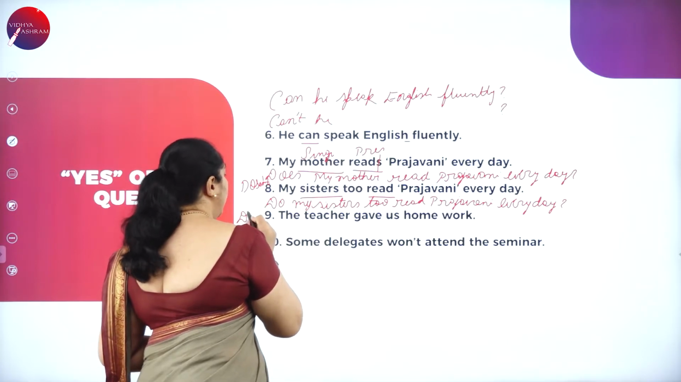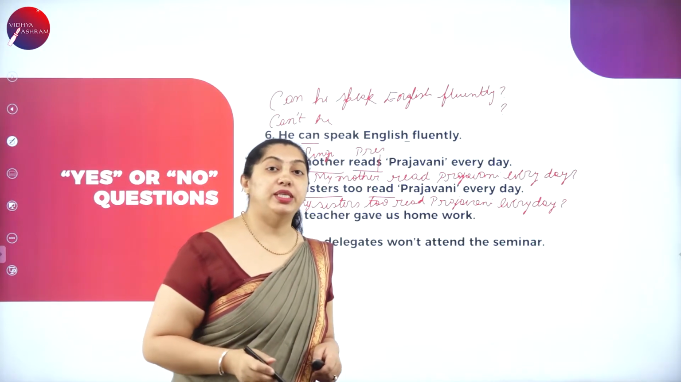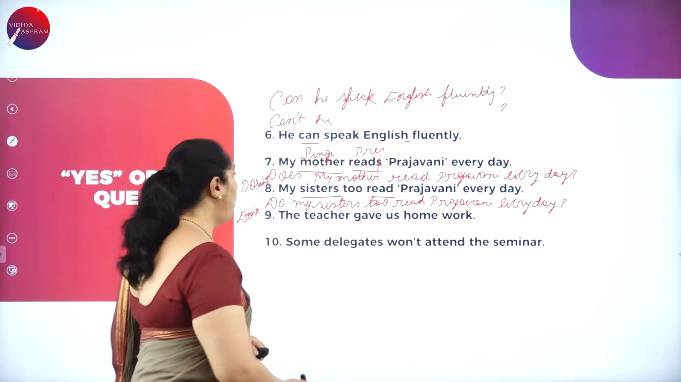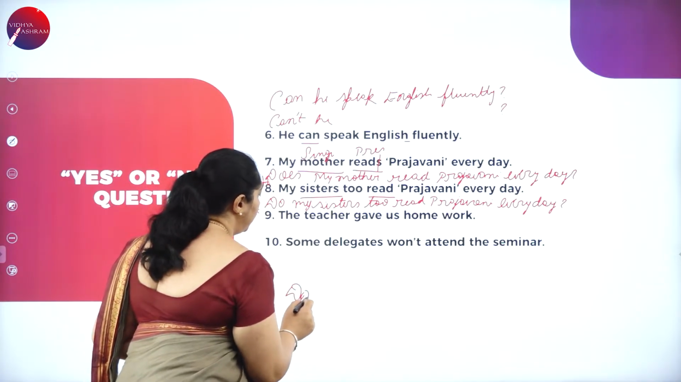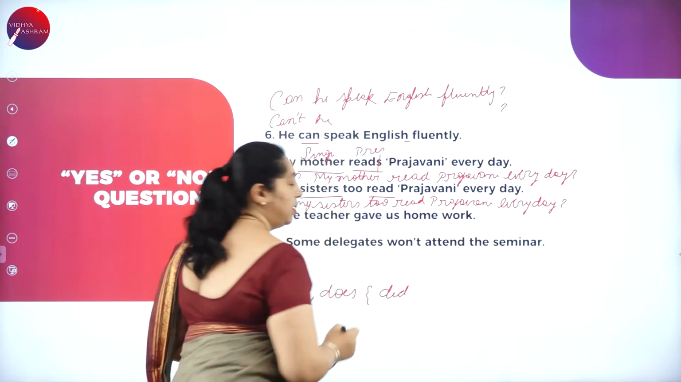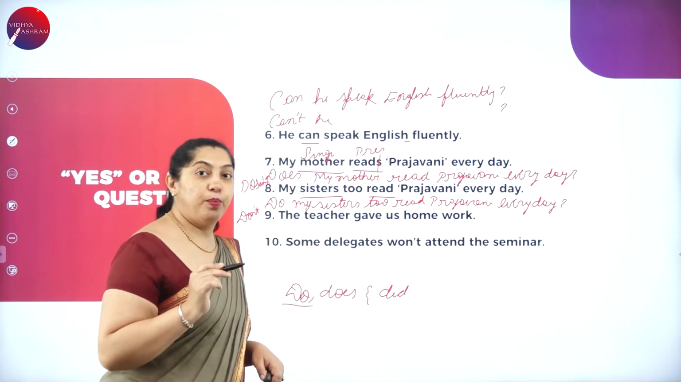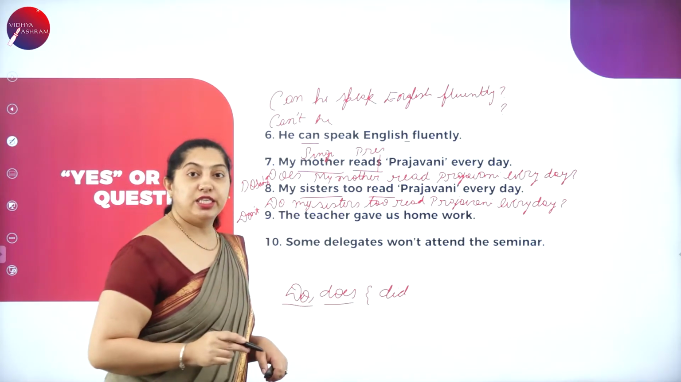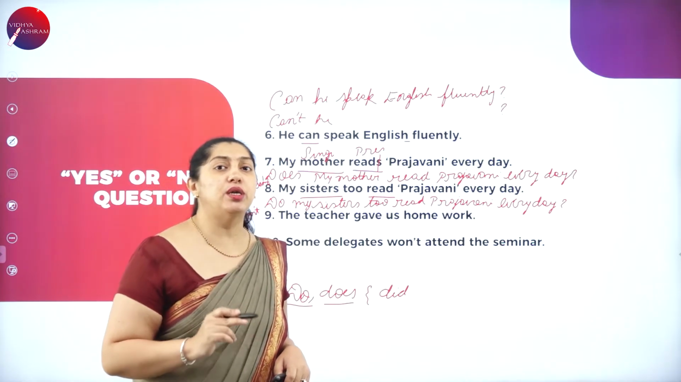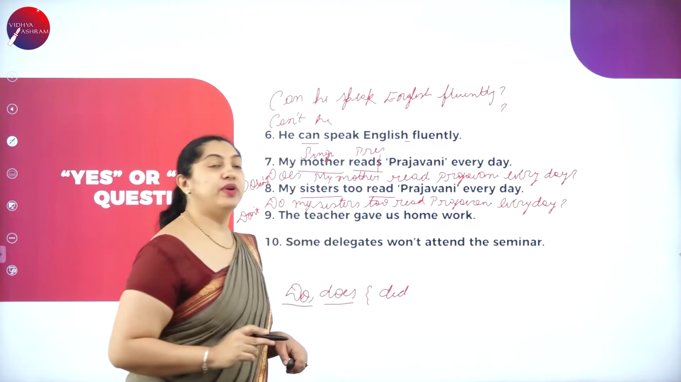And the next one: Don't my sisters read Prajavani every day? The teacher gave us homework. Do you know when to use do, does and did? You use the do form when the subject is plural. You use the does form when the subject is singular. And do you know when you are going to use did? That is the did form. We'll see here. The teacher gave us homework.